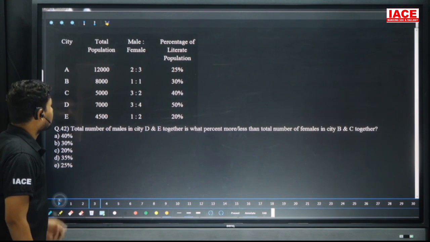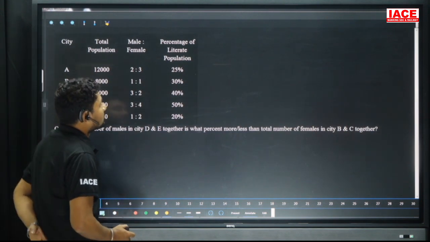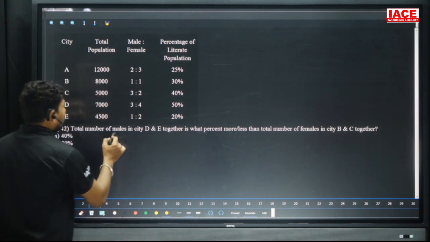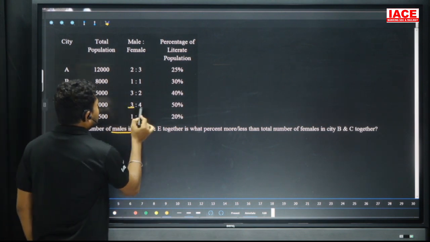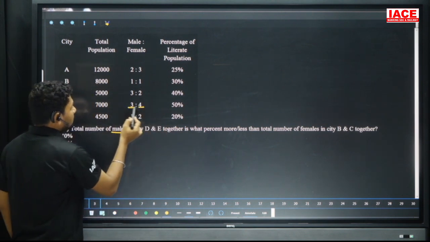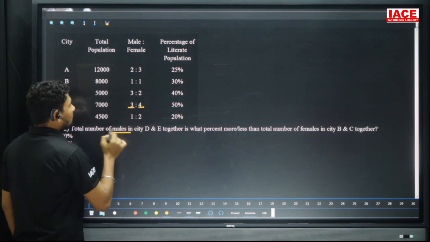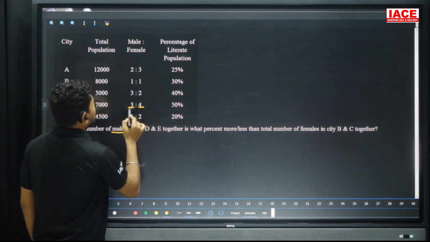Let's move to the next one. Total number of males in D and E together is what percentage more or less than the total number of females in city B and C together? We require the males in D and E together. For D, the ratio is 3 is to 4, so 3 plus 4 is 7 parts, and 7 parts is equal to 7,000. The males are 3,000.